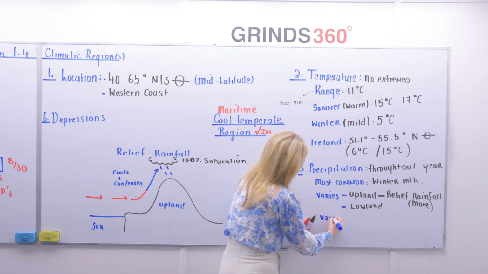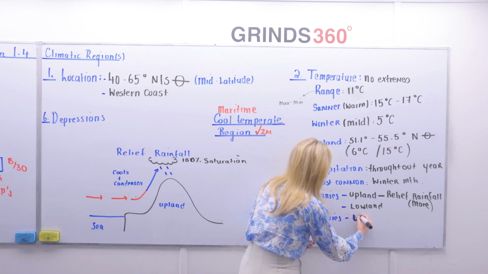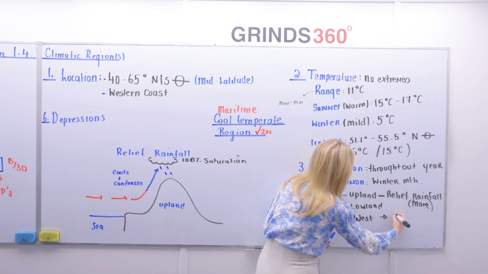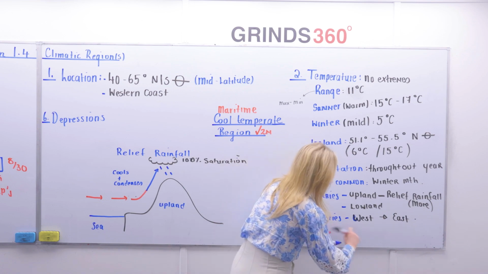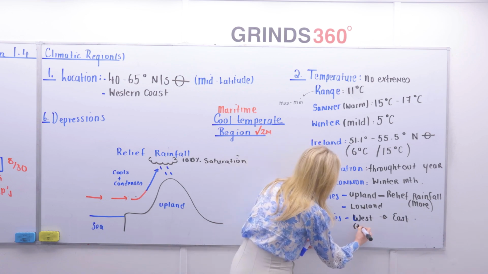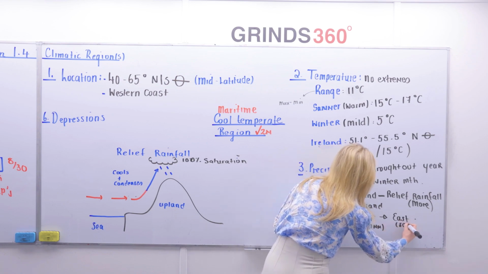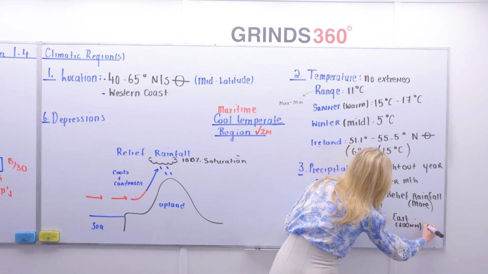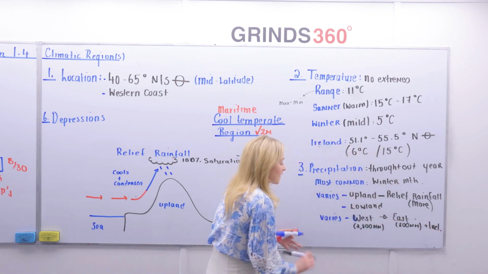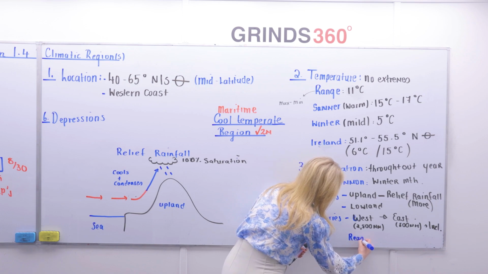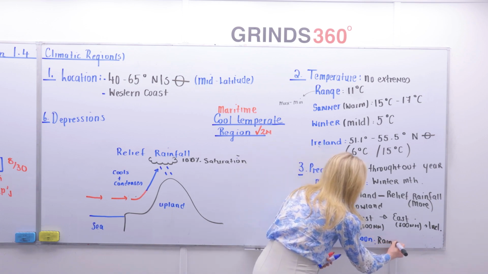It also varies from west to east. Why does it vary from west to east? Well, the west in Ireland gets up to 2,500 millimetres, whereas the east only receives around 800 millimetres. Please note that I've placed millimetres, that is per year, and these are figures for Ireland. What is my reason for this variation in rainfall? It's something we refer to as a rain shadow effect.